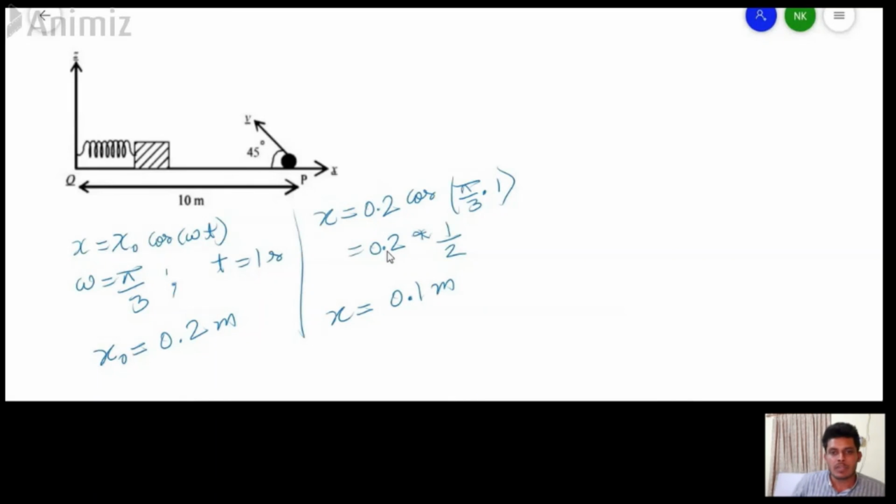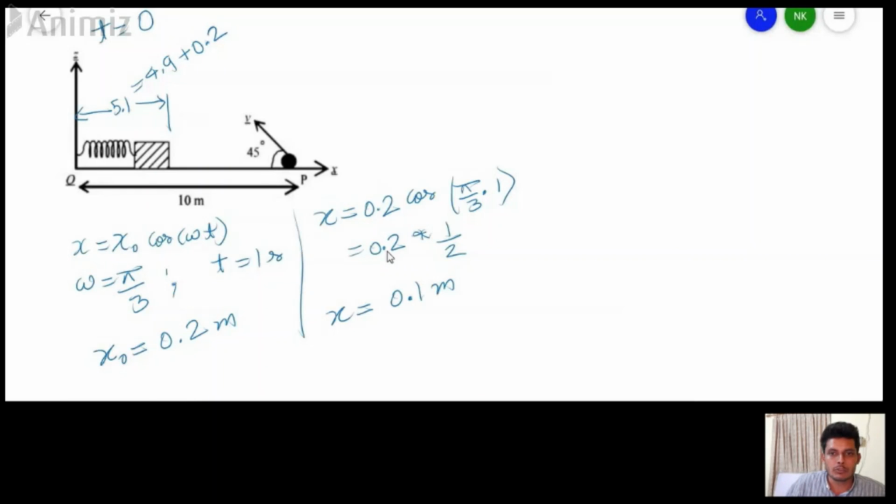So what is this x? This x is the displacement of this block in SHM after t equals 1 second. So we will first look at what the position of this block was at t equals 0. At t equals 0, the block was at a distance of 5.1 meters from the z-axis. 5.1 meters is 4.9, the unstretched length of this spring, plus 0.2, the initial stretch that we have given.